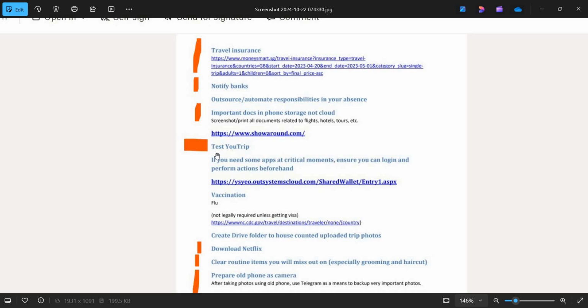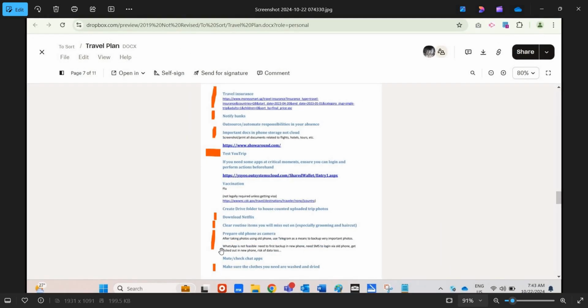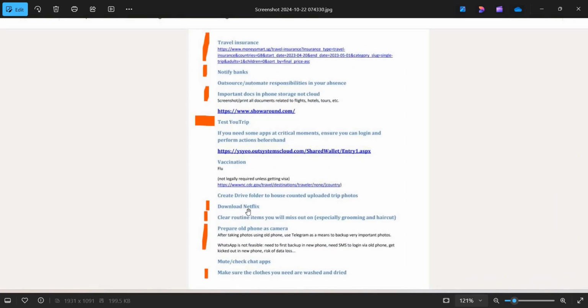And then I also make sure testing of my eSIM is done before I actually go on a trip. So I also systemize the downloading of Netflix videos and movies before a trip. All these things are part of the checklist. And clearing of routine items, preparing old phone as camera, and making sure clothes are needed, washed and dried, and so on.